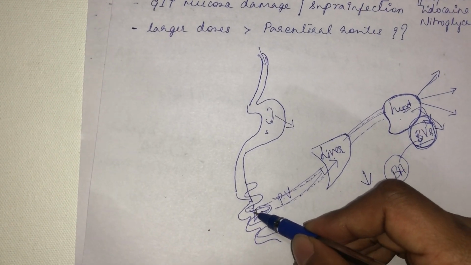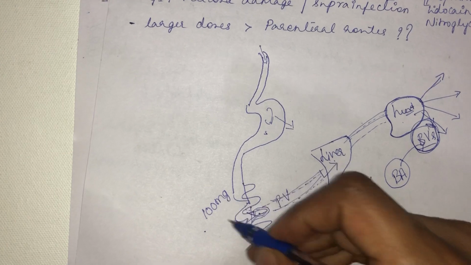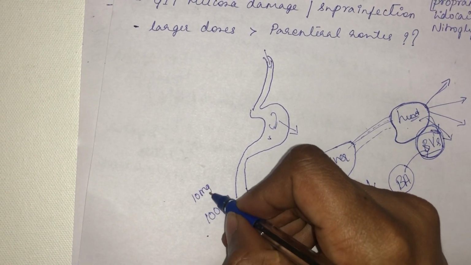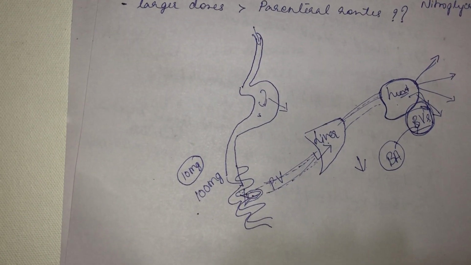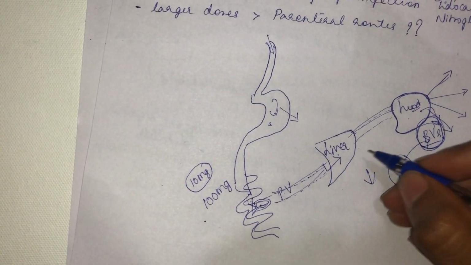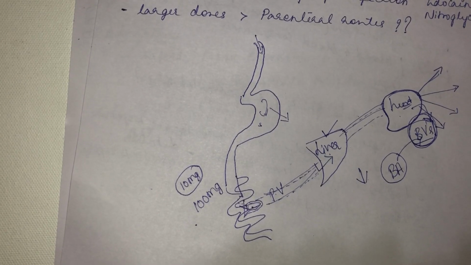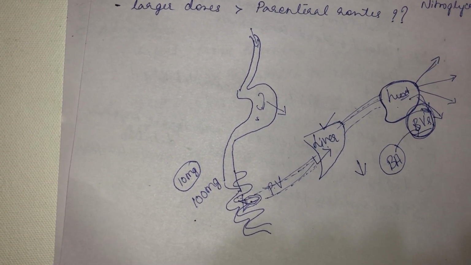certain amount of drug. Suppose 100 mg of drug is given, that 100 mg reaches the GIT, say 10 mg is metabolized by the intestinal enzyme present in the wall or in the lumen. Then through the portal vein it will reach the liver. Liver, you know, is the organ of metabolism. Anything that enters the liver will undergo biotransformation or metabolism.